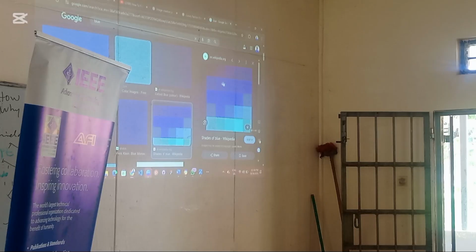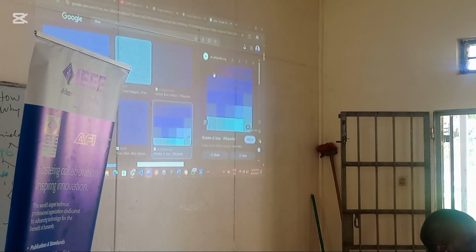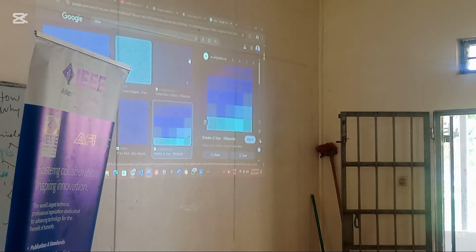The reason why those colors look different is that they are all blue, but they differ in brightness, in intensity. They differ in something we call the hue scale. I don't want to go deep into that, but you will learn the hue scale the more you research. Just know the intensity is the difference between these kinds of blue. This dark blue is so intense, yet this light blue is less intense.